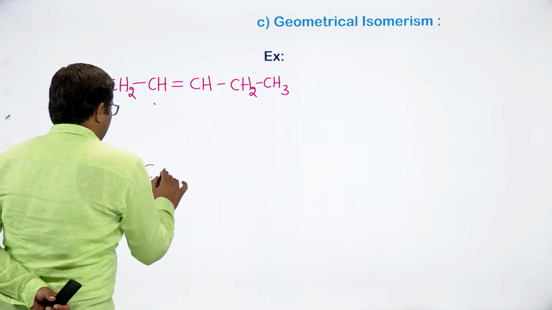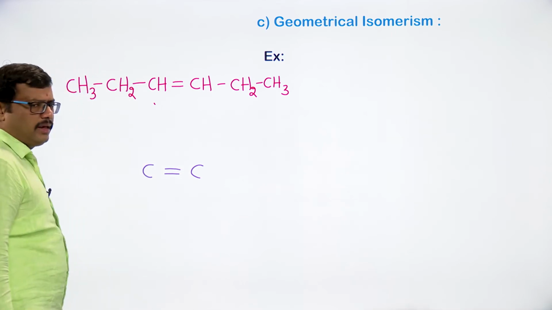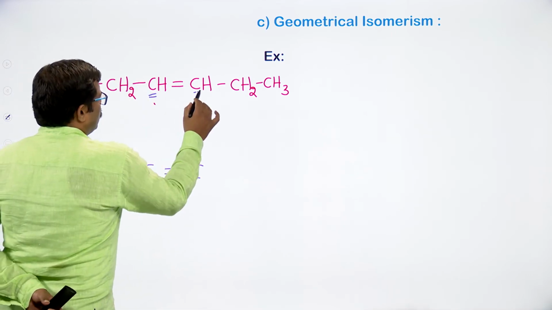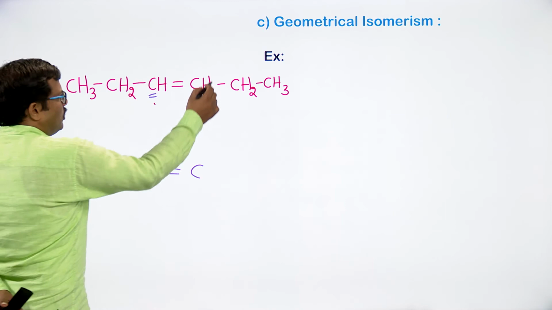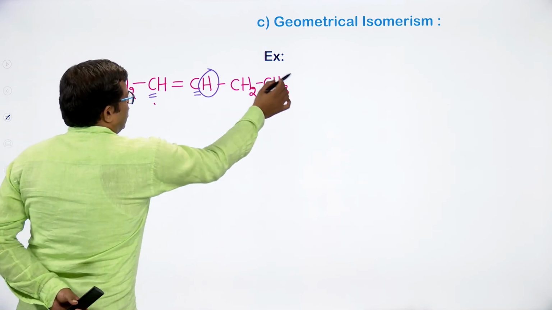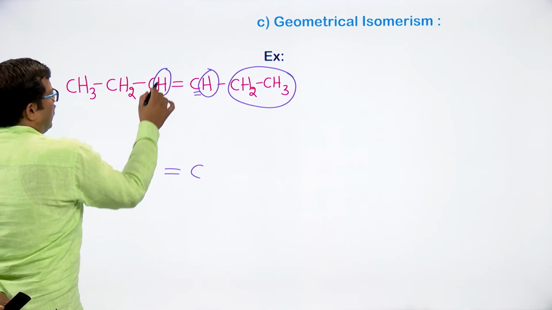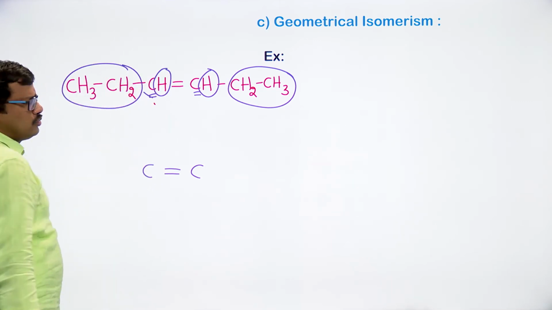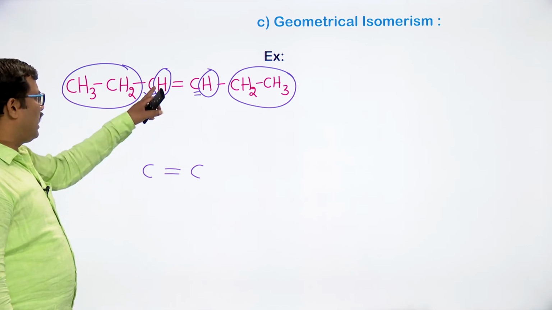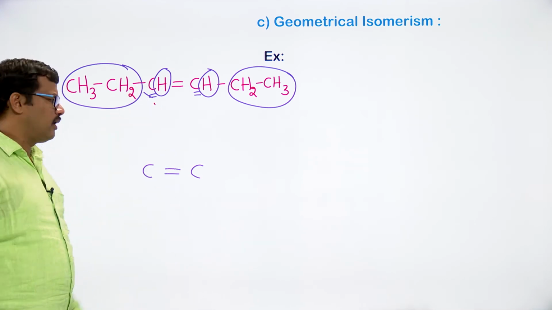Let me write here one carbon-carbon double bond I am taking. If you observe, the 2 carbon atoms are doubly bonded, and the 2 groups present here are one H and C2H5, that is CH2CH3. This side also we have hydrogen and CH3CH2. So different groups, different atoms, are present on the doubly bonded carbon atoms.